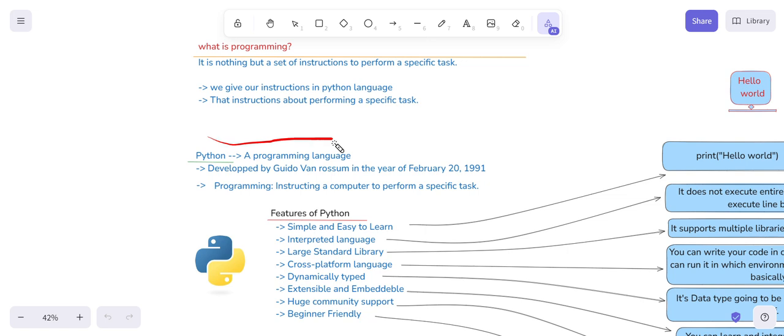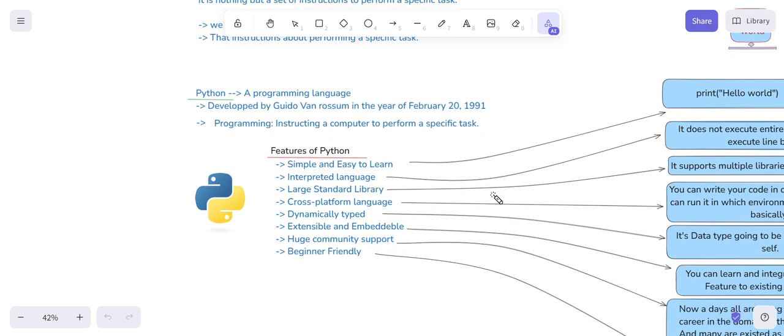The Python programming language was developed by Guido van Rossum on February 20, 1991. Programming, as we have discussed, is instructing a computer to perform a specific task. Features of Python: there are a total of 8 features of Python. One is simple and easy to learn. Why is it simple and easy to learn?